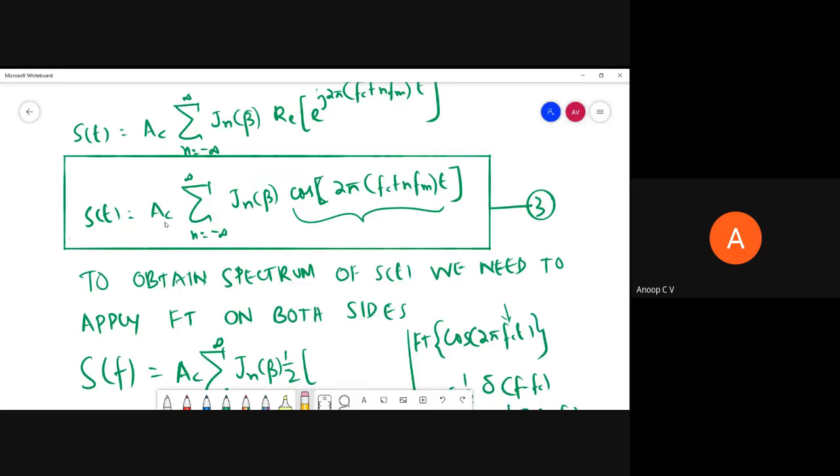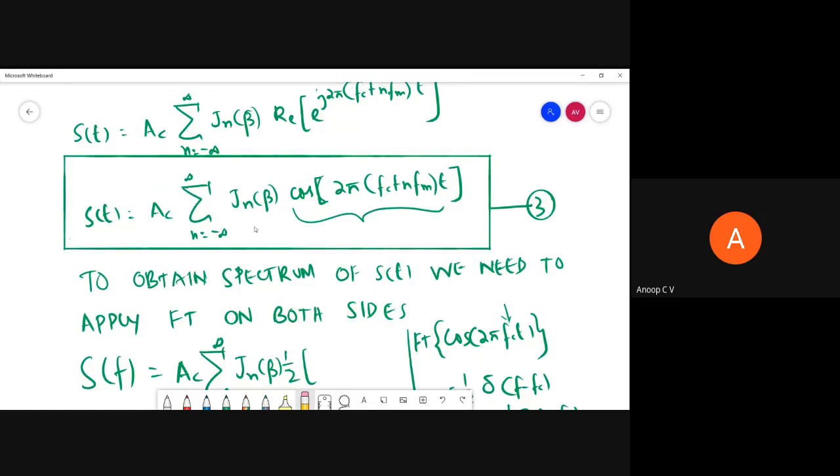s of t is A_c, where A_c is carrier amplitude. Then we have J_n(beta), that is nothing but the nth order Bessel's function with modulation index as argument. So you can see this n will vary from minus infinity to infinity, that is 0, plus or minus 1, plus or minus 2. So J_0(beta), if n is equal to 0, you can see this n f_m will be 0. So what we'll get is cos 2 pi f_c t, right? So A_c J_0(beta) cos 2 pi f_c t will be the term for n is equal to 0.